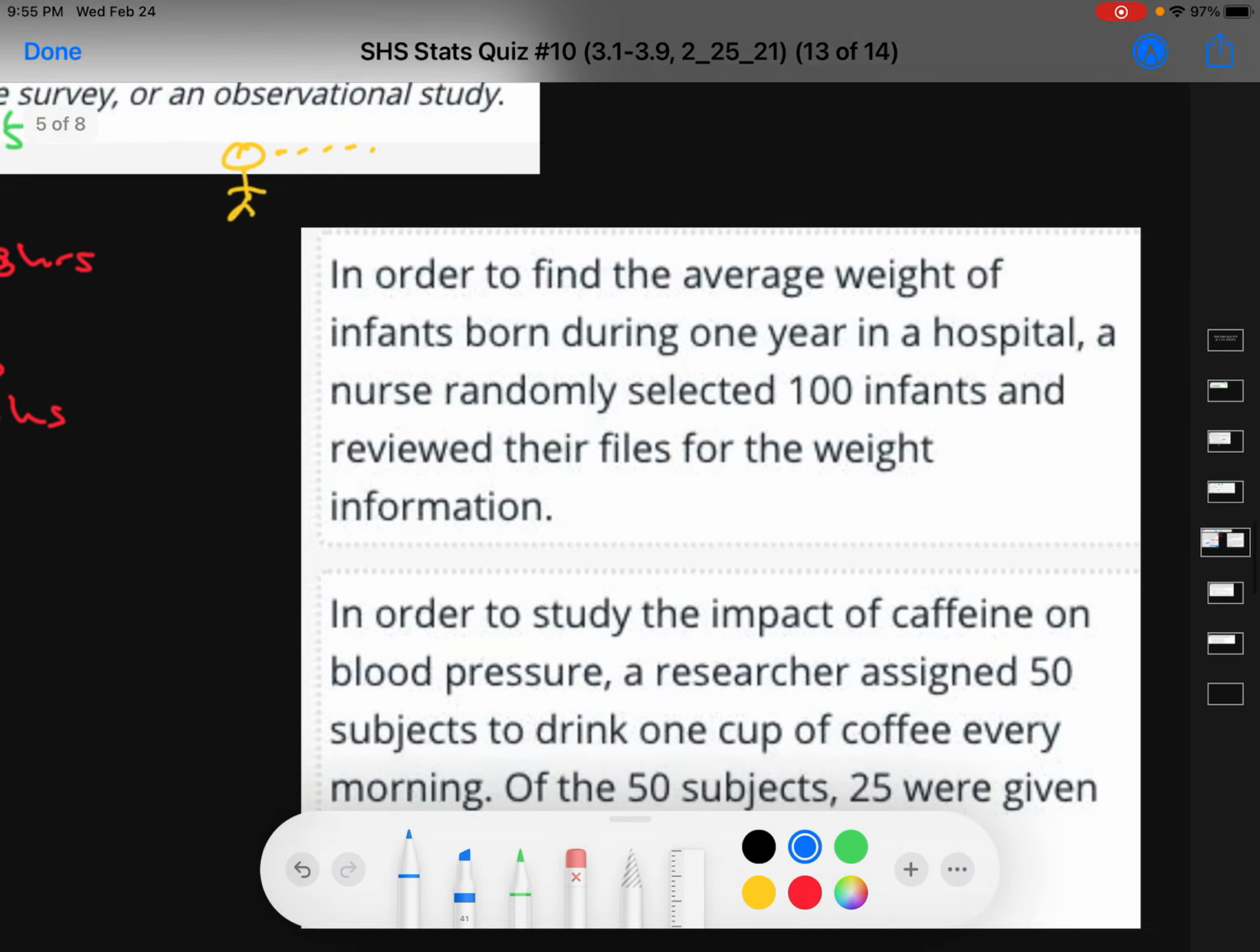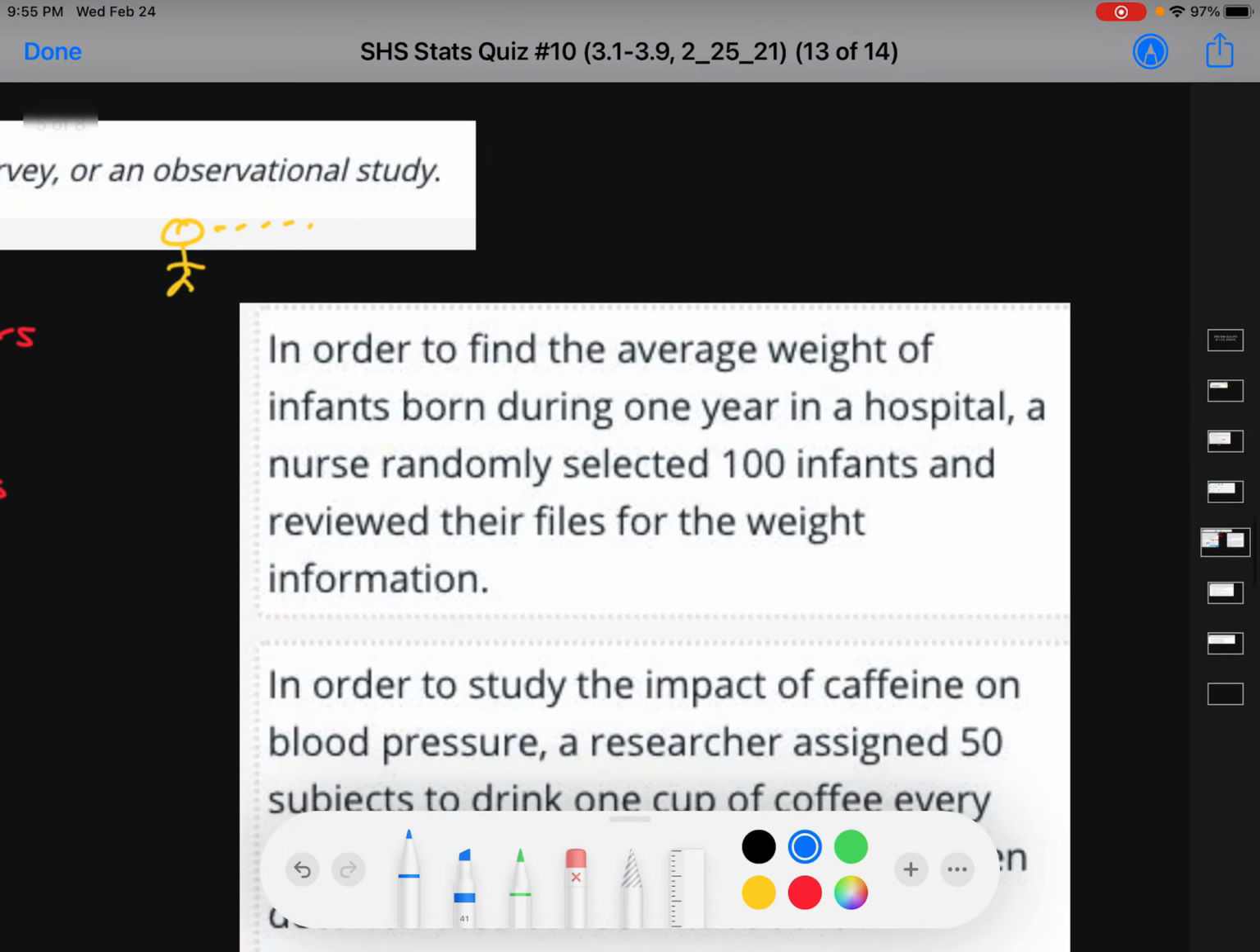In order to find the average weight of infants born during 1 year in a hospital, a nurse randomly selected 100 infants and reviewed their files for the weight information. Okay, so the nurses are doing something. Are they strictly just watching? In this one, they are actually doing a little bit more. They're being a little bit more proactive.